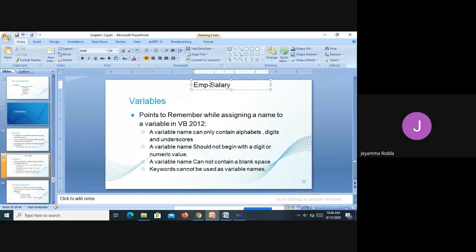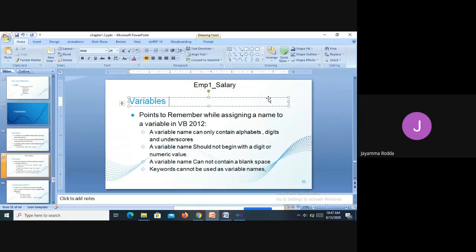This hyphen is used as one of the operators by the compiler. So if you write this, it will consider employee as a variable, salary as a variable, and an operation taking place there. That is why, if there are two words, they should be separated with an underscore. You cannot say EMP space salary. It is an error again. So if two words are to be joined, better use the underscore symbol and eliminate the space. Okay, so it should contain alphabets. Or I say employee one's salary, I will say EMP 1.